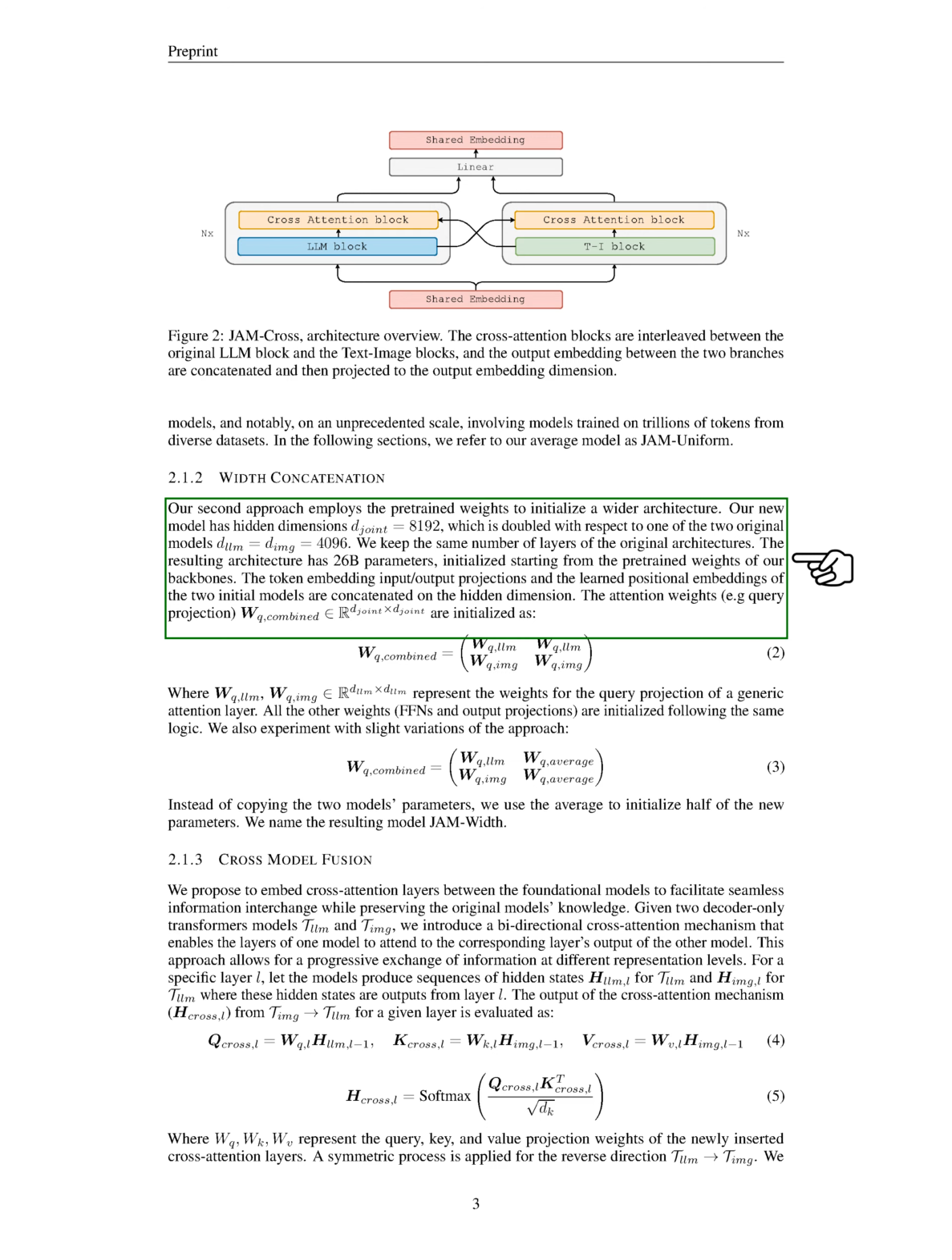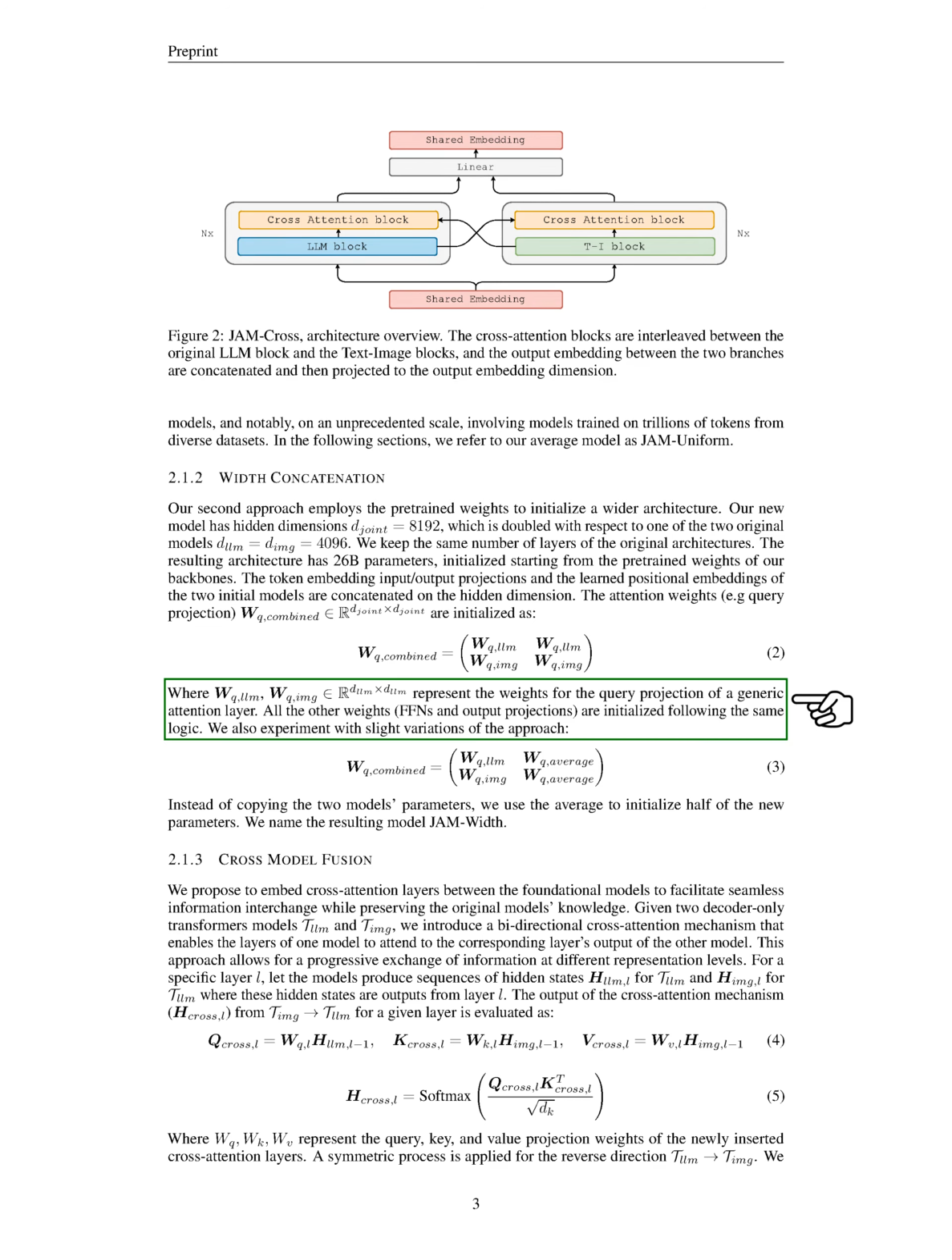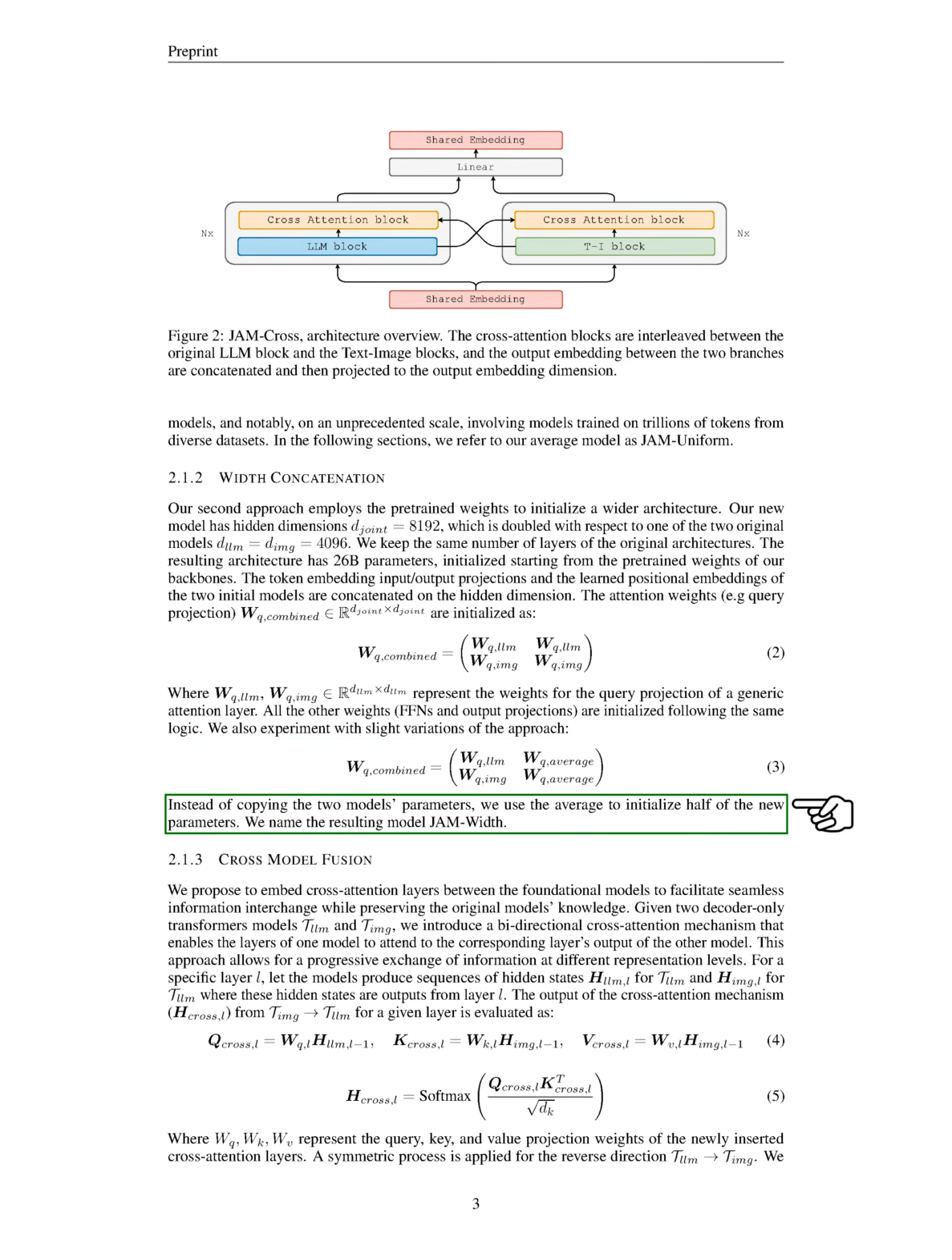The token embedding input-output projections and the learned positional embeddings of the two initial models are concatenated on the hidden dimension. The attention weights are initialized as a matrix with the weights for the query projection of a generic attention layer from both models. All the other weights are initialized following the same logic. We also experiment with slight variations of the approach, using the average to initialize half of the new parameters. We name the resulting model JAM width.